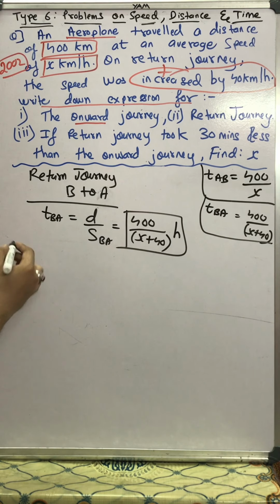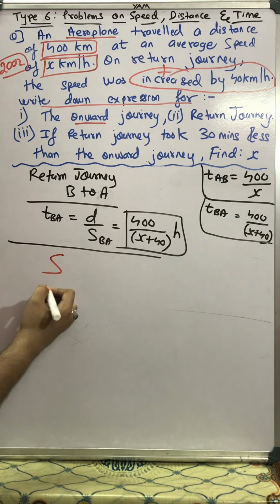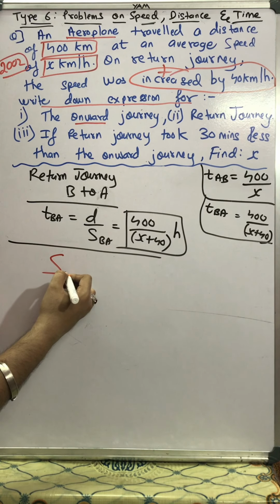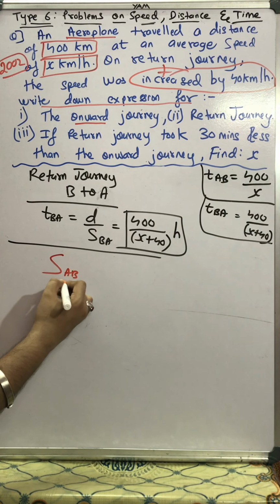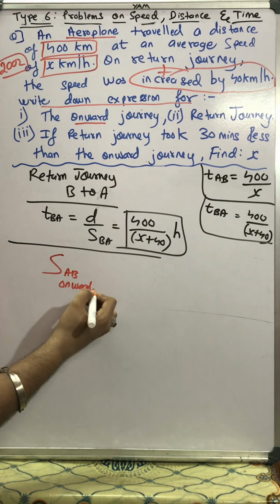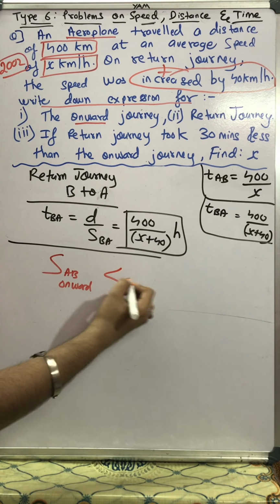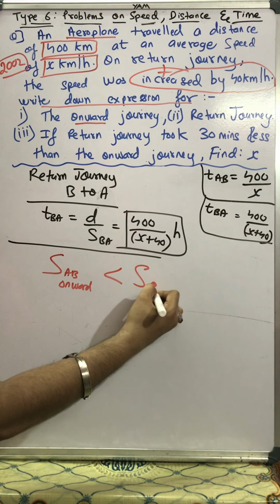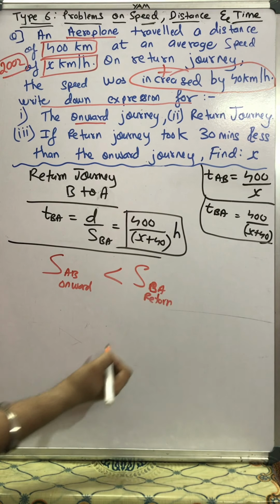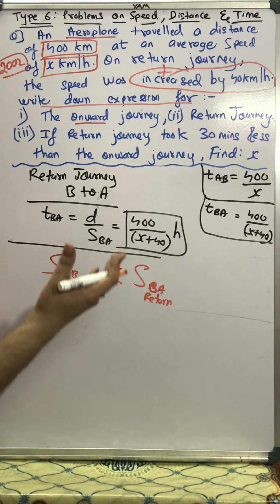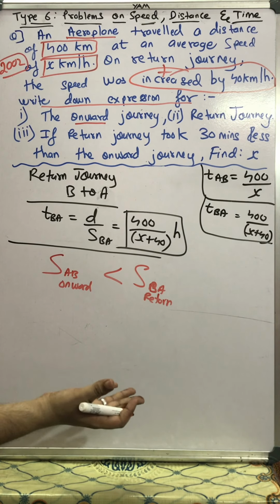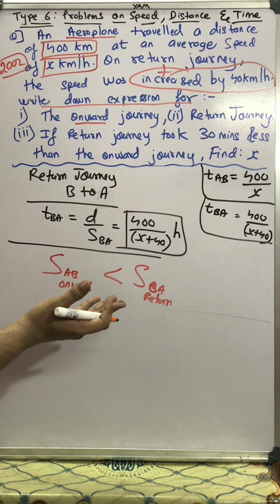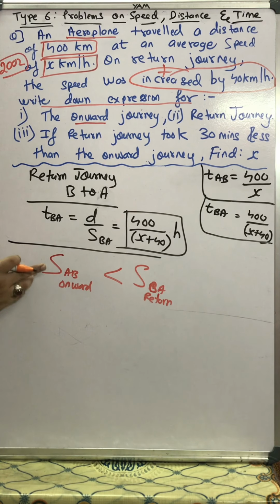Once again, I would like to say one thing on the board, students. When we have the onward journey, that is from A to B, the speed is less as compared to the return journey, which we call B to A. In the return journey, the speed of the aeroplane got increased as compared to the onward journey.